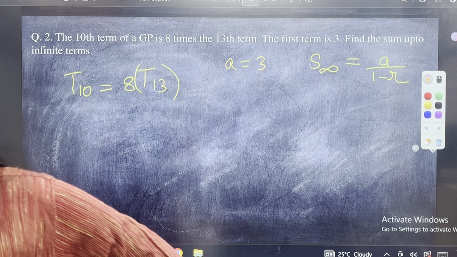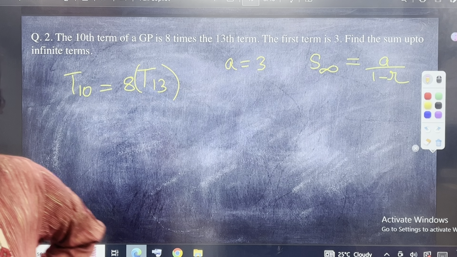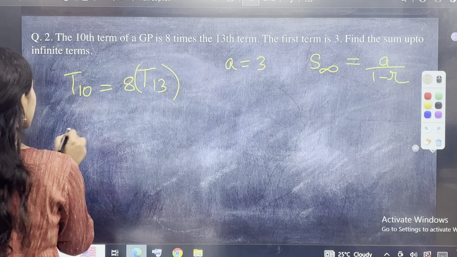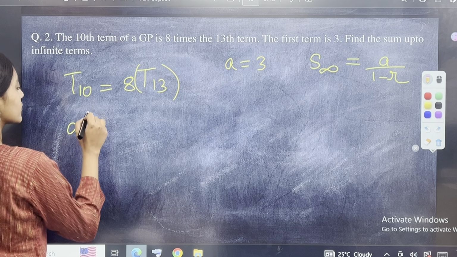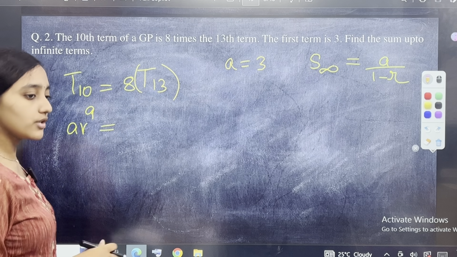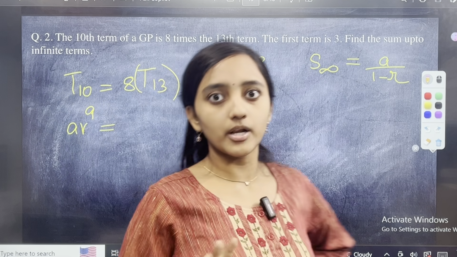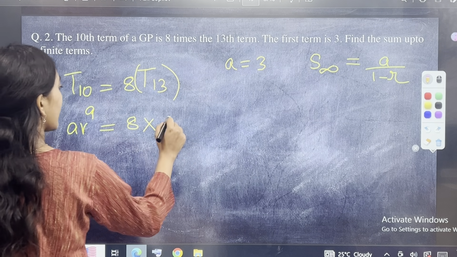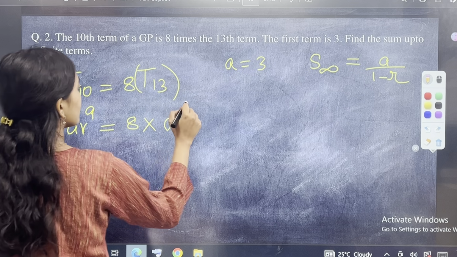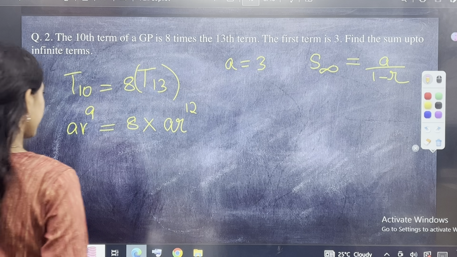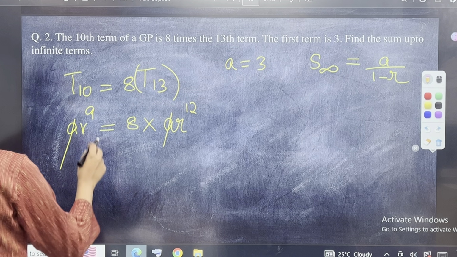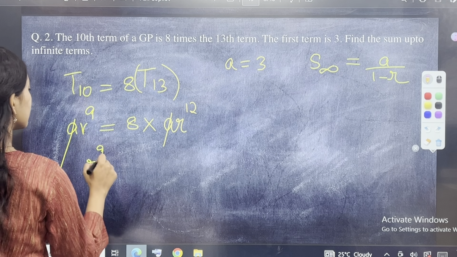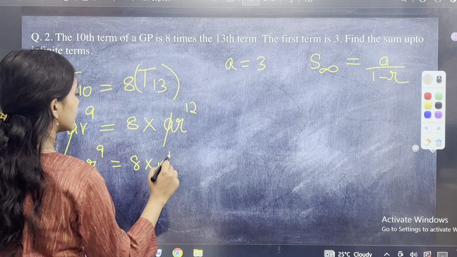How will you be solving this particular question? So you have T10 is equal to 8 times T13, right? T10 is what? Basically A into R power n minus 1, A R power 9. I want you to also write Tn is equal to A R power n minus 1. ये formula लिख लो, उसके बाद ये step कीजिए. Then it is equal to 8 into T13, A R power n minus 1, which is 13 minus 1, which is 12. A and A कट जाएगा. Then you have R power 9 is equal to 8 into R power 12.